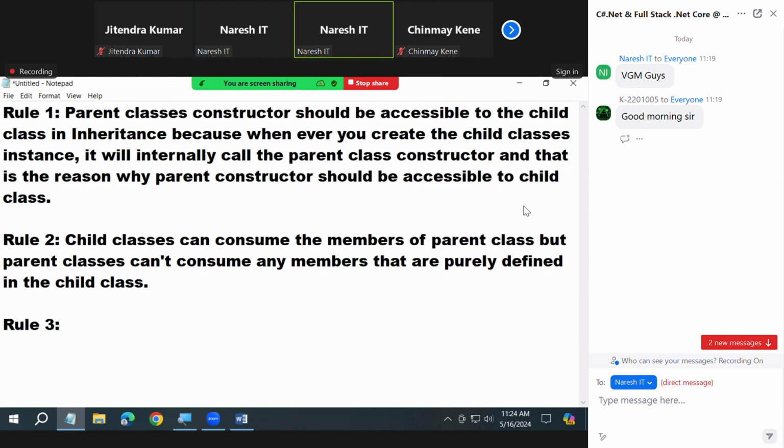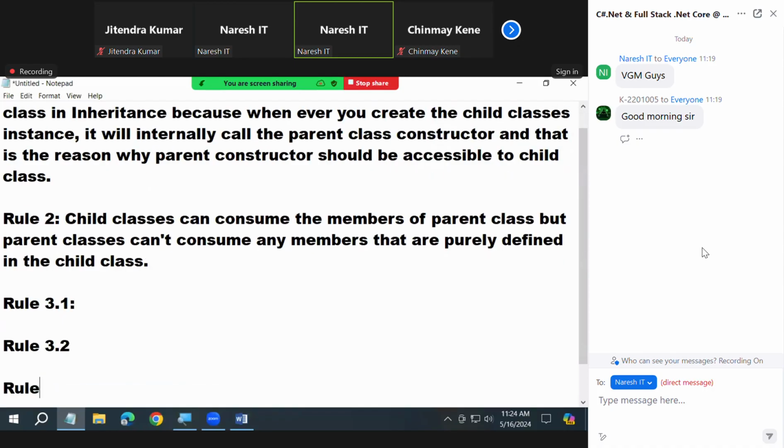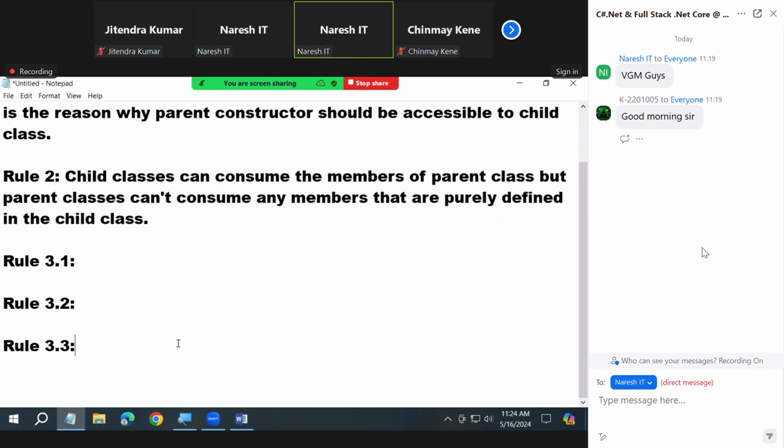Rule number 3. Guys, in rule number 3, we have again 3 subpoints. So I'll say like 3.1. Actually, we have 3 things here, and all 3 come under rule number 3 only. Now let me explain.